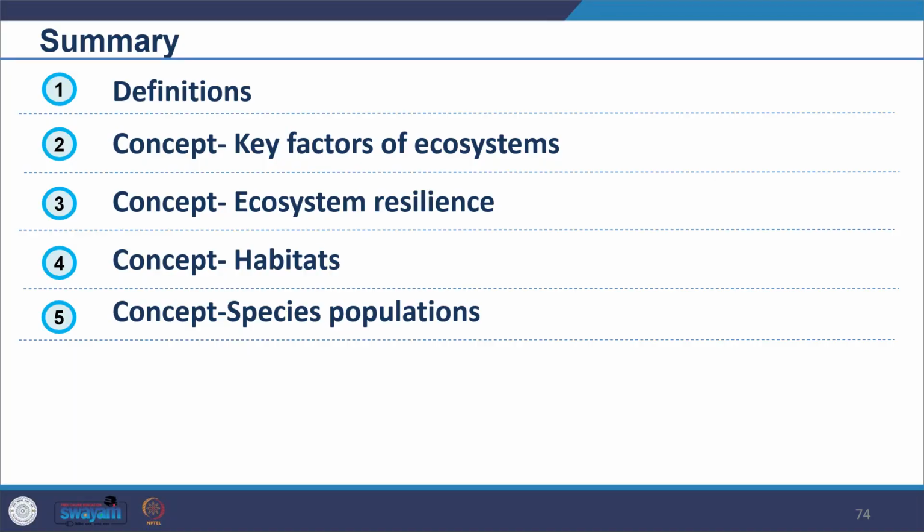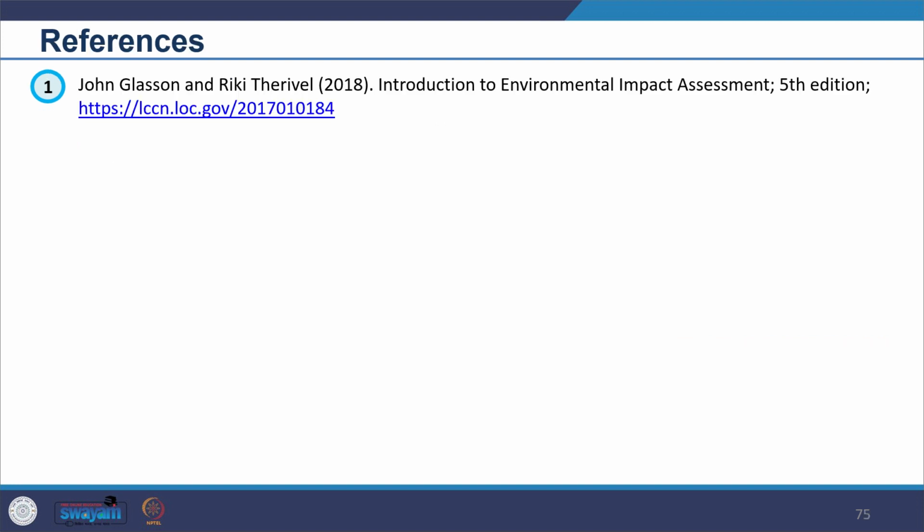So that was it for this session. We covered the definitions and concepts. We looked at the key factors of ecosystems, we looked at ecosystem resilience and tried to understand various aspects of it. Then we looked at the habitat, and then the species population. This was our key reference for this particular session.